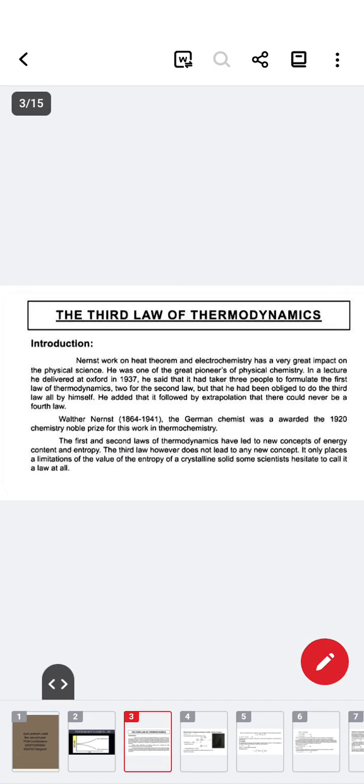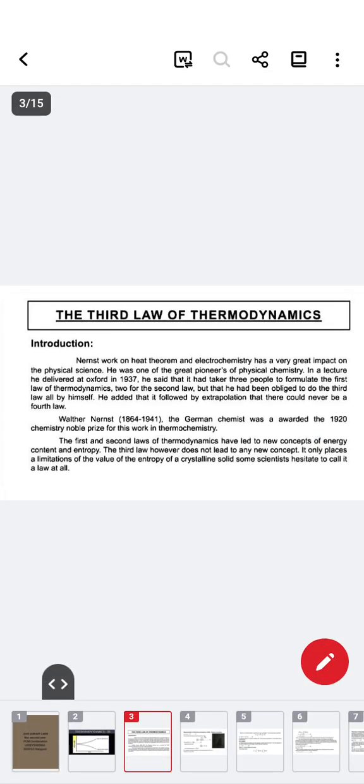The 1920 Chemistry Nobel Prize for this work on thermochemistry was awarded to the German chemist Nernst. The first and second laws of thermodynamics have led to new concepts of energy, content, and entropy.